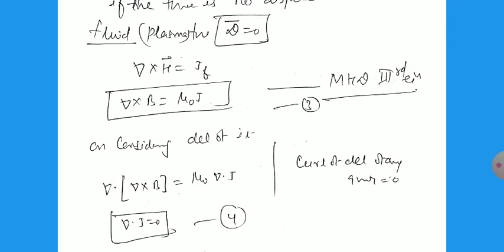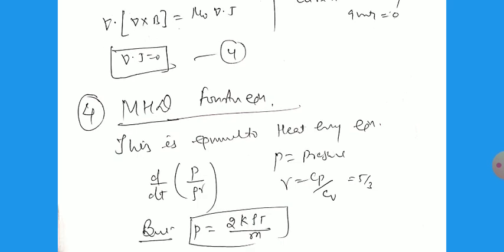On taking del dot on both sides, we can write the divergence. So del dot del cross B equals mu 0 del dot J, and del dot J equals 0, because the divergence of a curl is 0. So now this is the third equation.